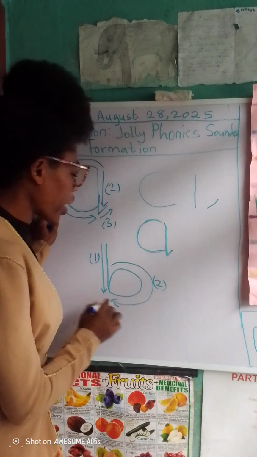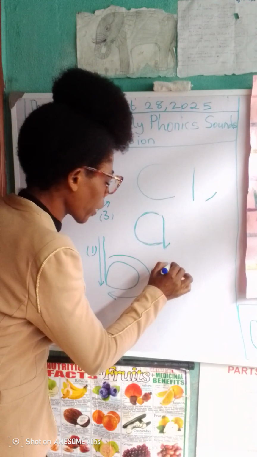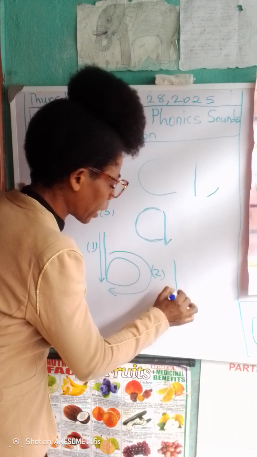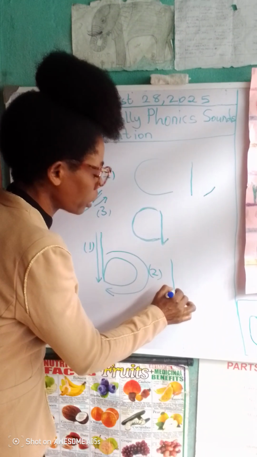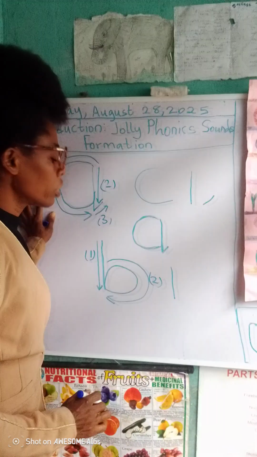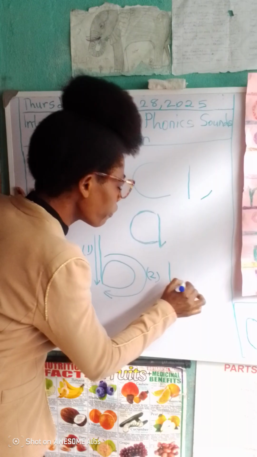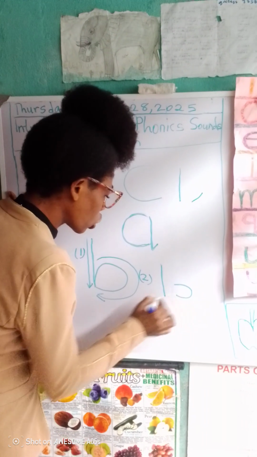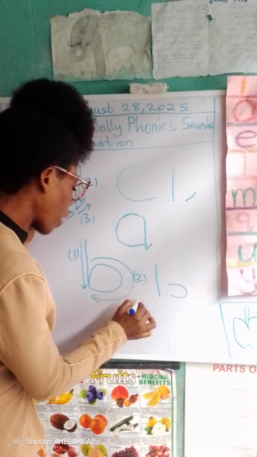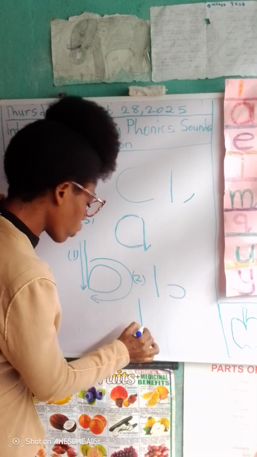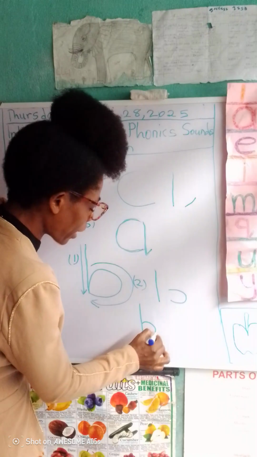So teach the child first to begin this way. Long stroke down. It's not a short stroke, it's a long stroke down. So, long stroke down, down right curve.